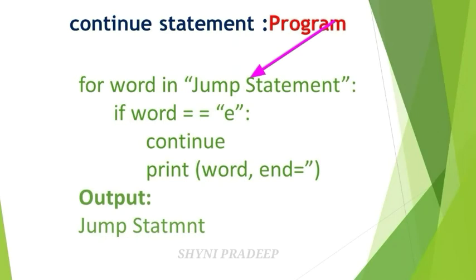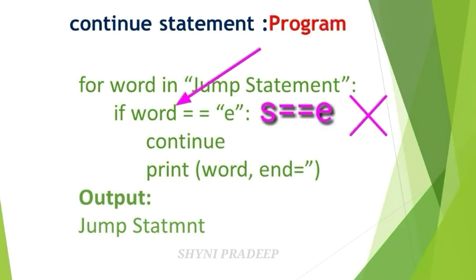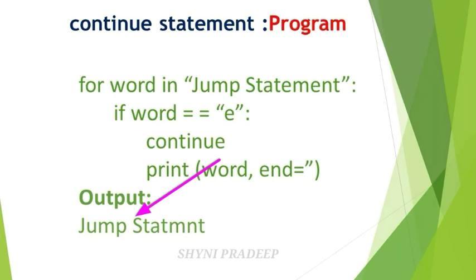Next letter is what? S. Next check the if condition, S equal to E. No, this is also false. So skip the continue statement. Next print the vad, that is print S. Next again go to the for loop condition.